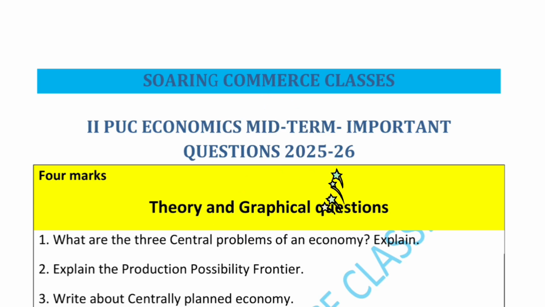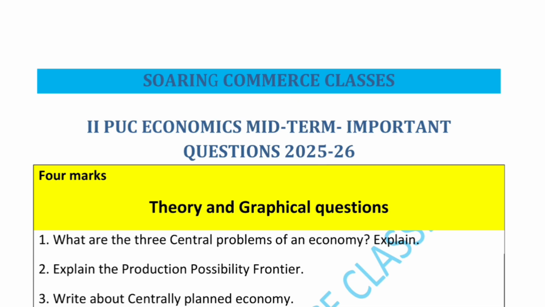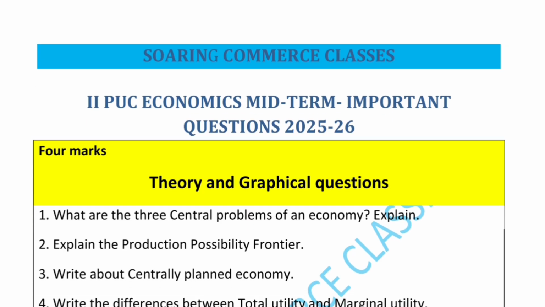I have made some important questions from economics, the highlighted questions that are important from the examination point of view, and I'm going to discuss them in this video.